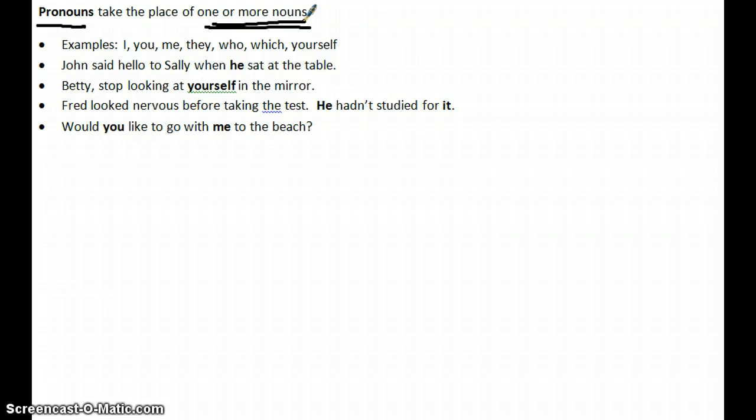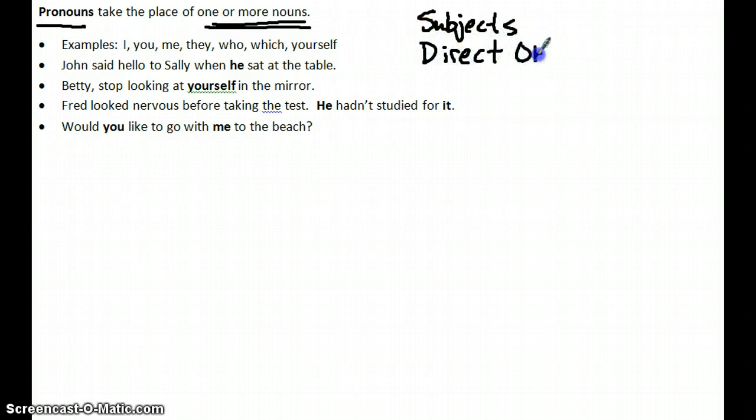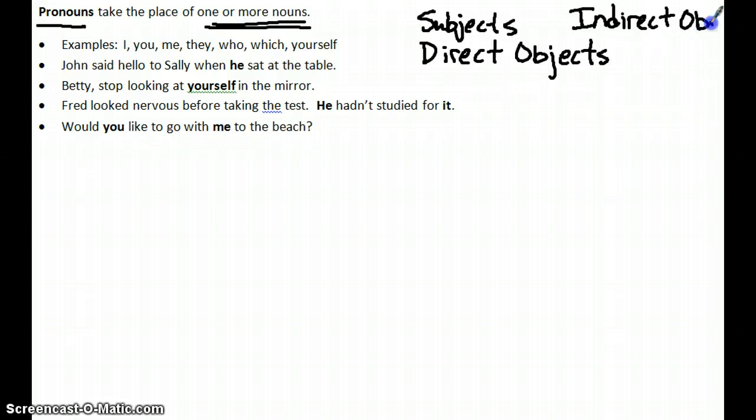So if you recall when we talked about nouns, we not only gave the definition, we talked about how they function in a sentence. And I went on in a lot of detail about some different options for the kinds of functions nouns might perform. Anywhere from subjects, direct objects, indirect objects, and lastly, objects of prepositions.